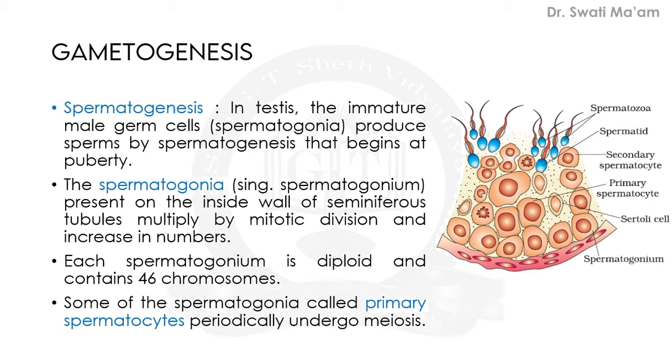In testes, the immature male germ cells, known as spermatogonia, produce sperm by spermatogenesis, which begins at puberty. The onset of reproductive activity we call puberty. So only after puberty will the process of formation of sperms start.